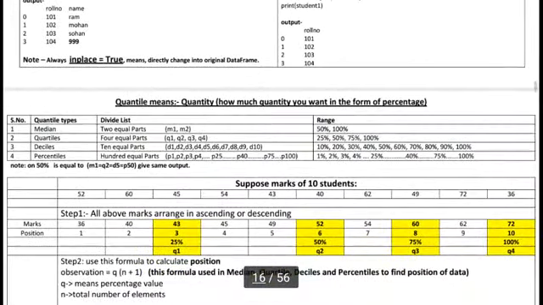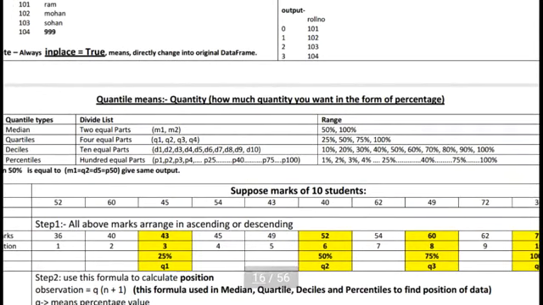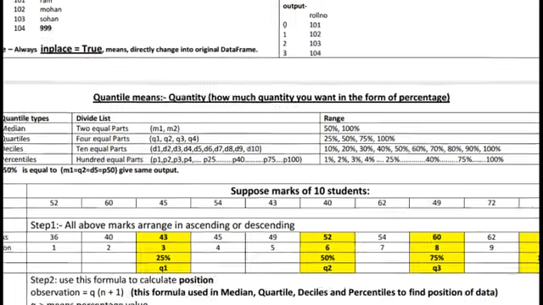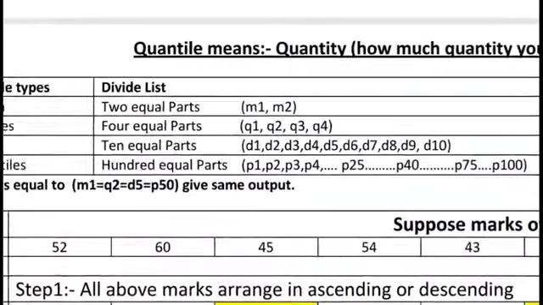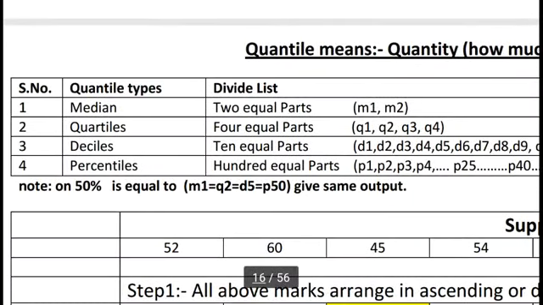So we must have a list with several values, and we can divide our list according to median. We can also divide the list into quartiles. We can also divide the list into deciles. We can also divide the list into percentiles.